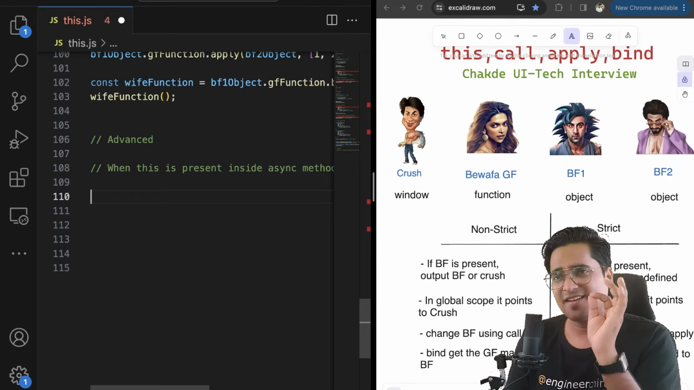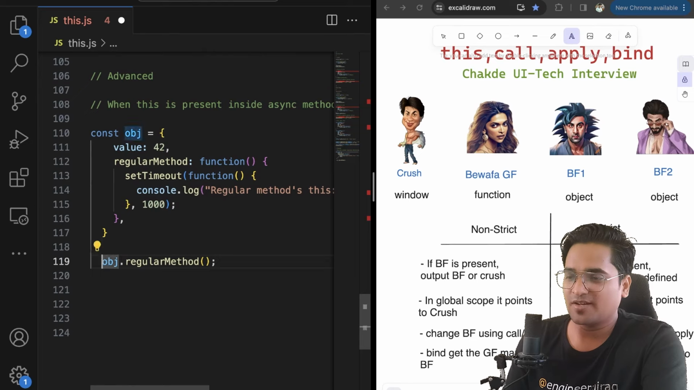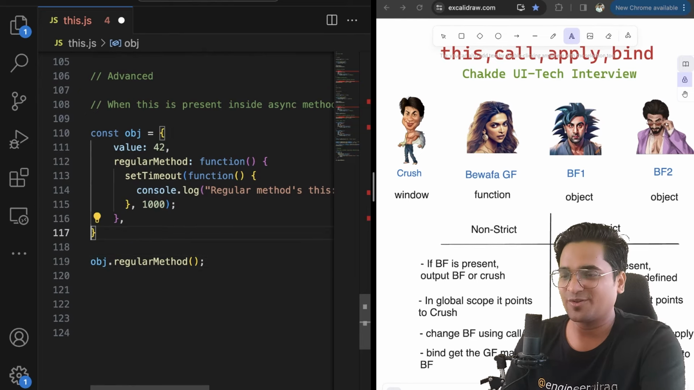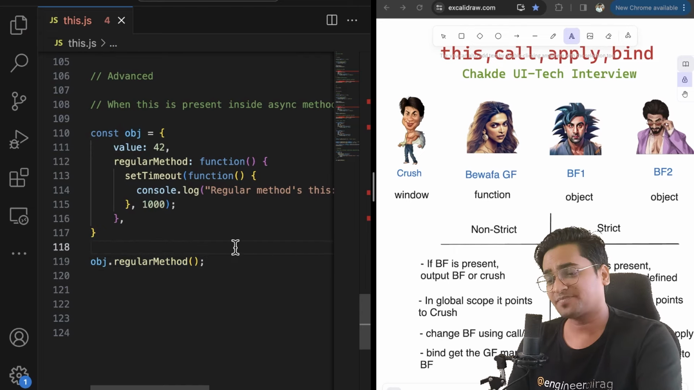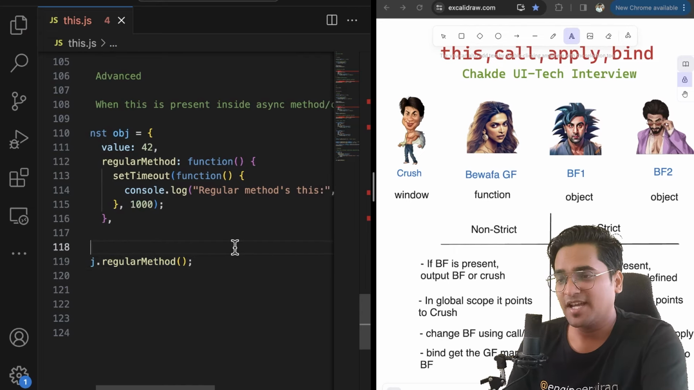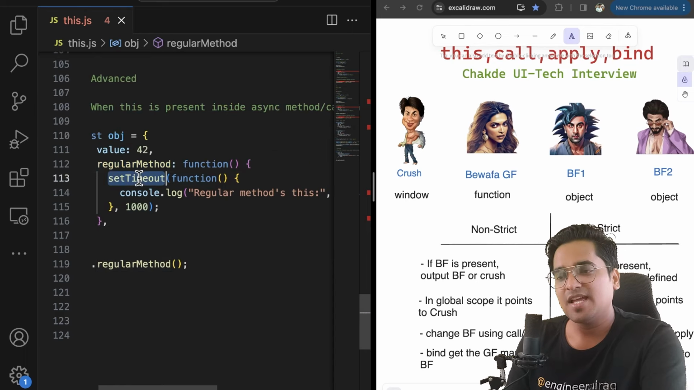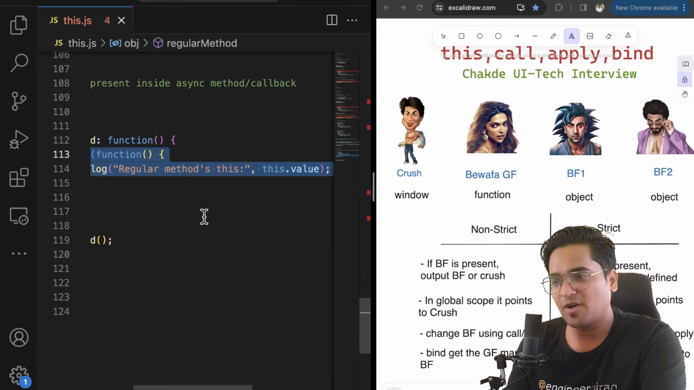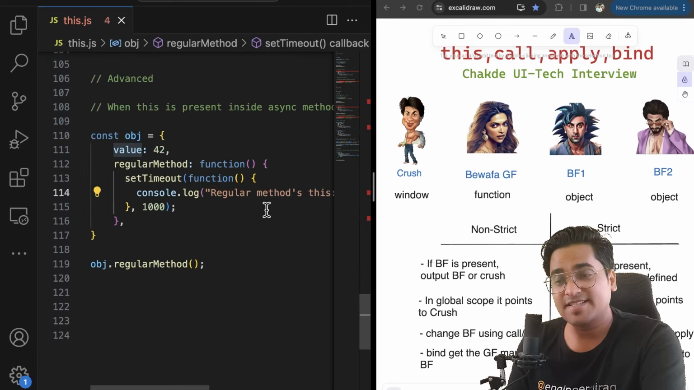Let's try to understand from a very simple example. You have an object. You can consider this a boyfriend and this a girlfriend. The story is that you have an object, you have this value, and you have a method which is defined. There is a setTimeout written. Inside this setTimeout, we are accessing this.value.